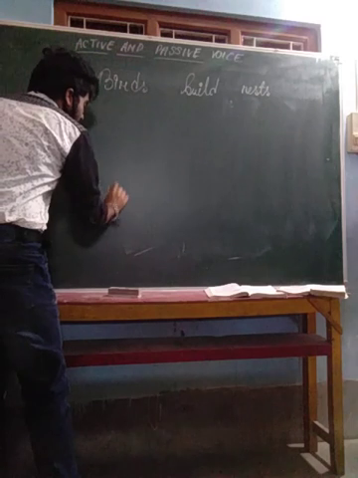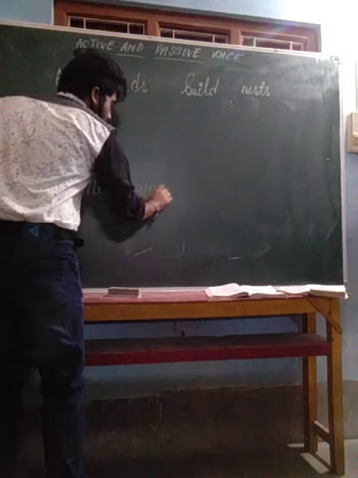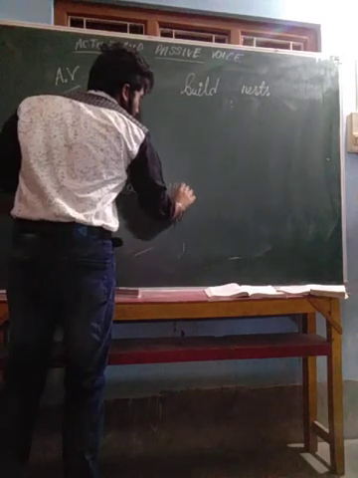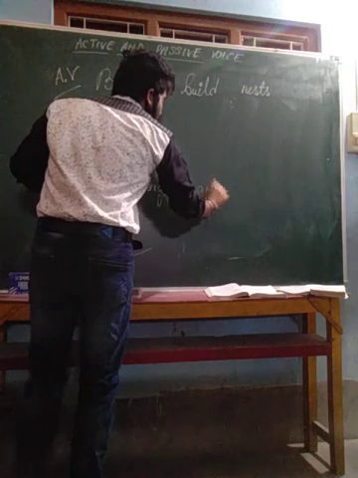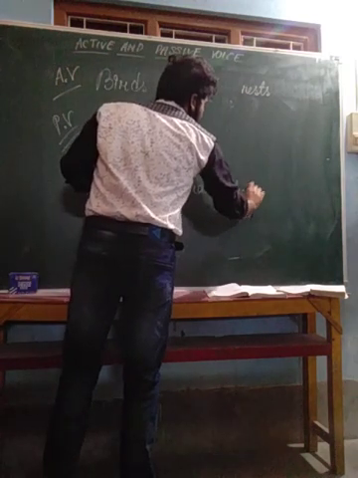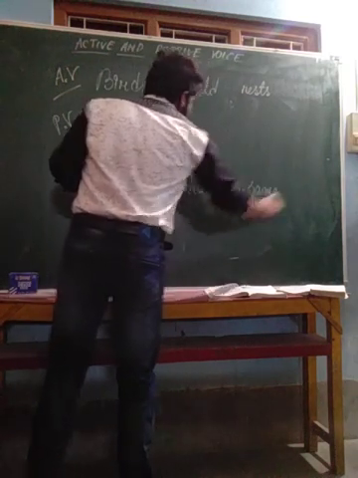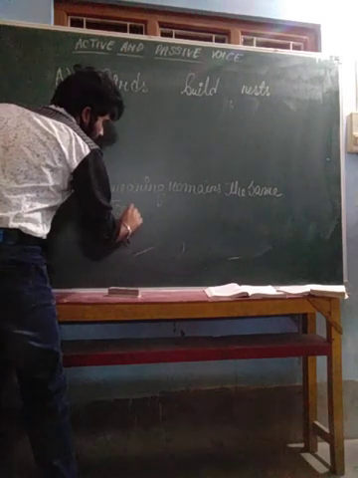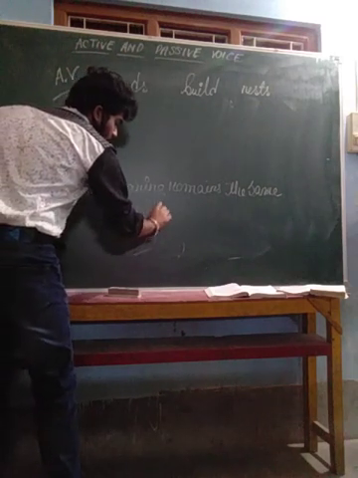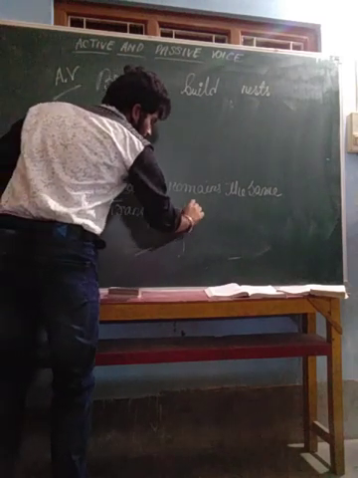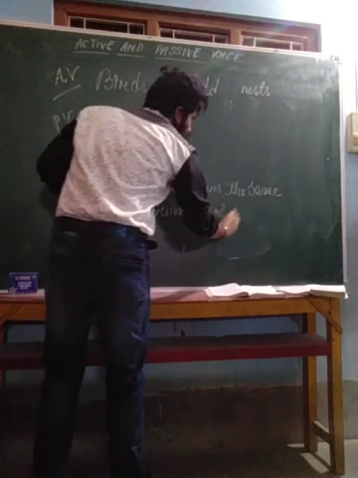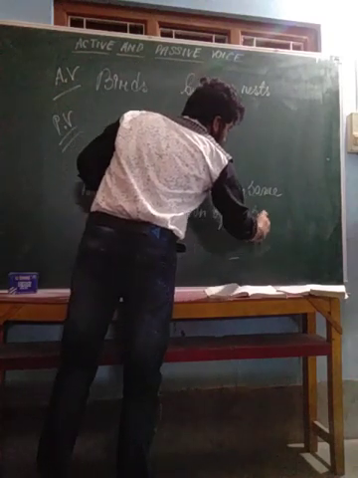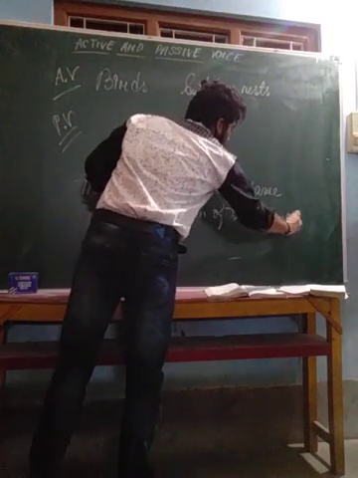First point is the meaning remains the same, while on the other hand, transformation of the sentence takes place.